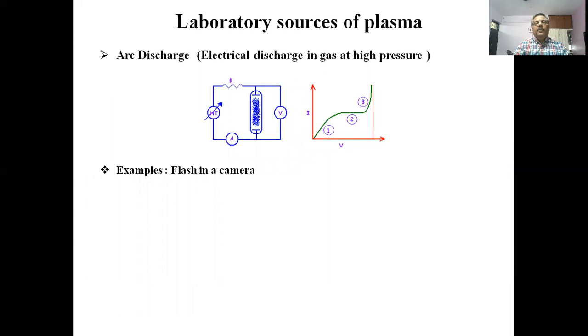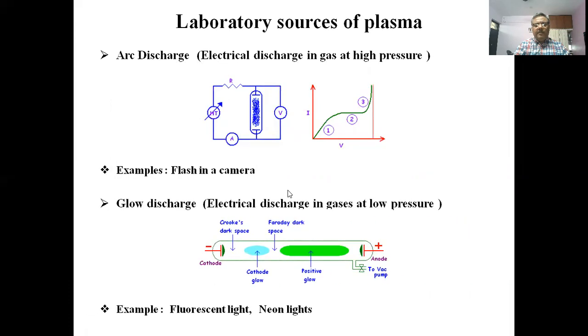Now we come to the laboratory sources of plasma. We can create a plasma in the lab through an arc discharge. This is an electric discharge in a gas at high pressure, for example, the flash in a camera. The second one is the glow discharge.